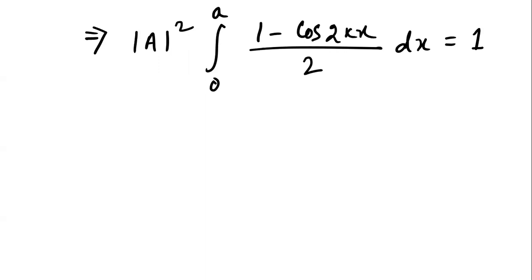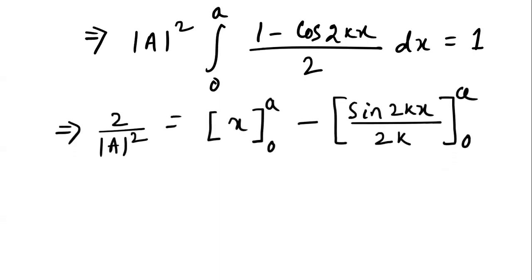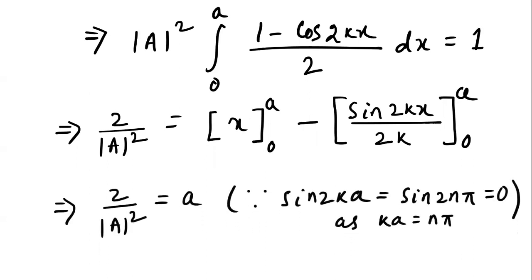Solving further, taking the factor of 2, you get mod A square by 2 times the integral of dx from 0 to a, and the cos 2kx term gives sin 2kx by 2k, with limits 0 to a.